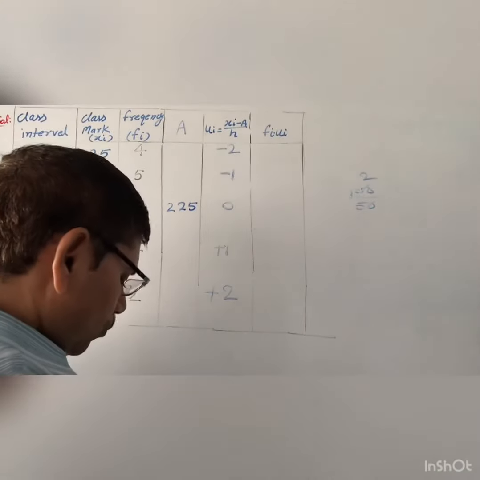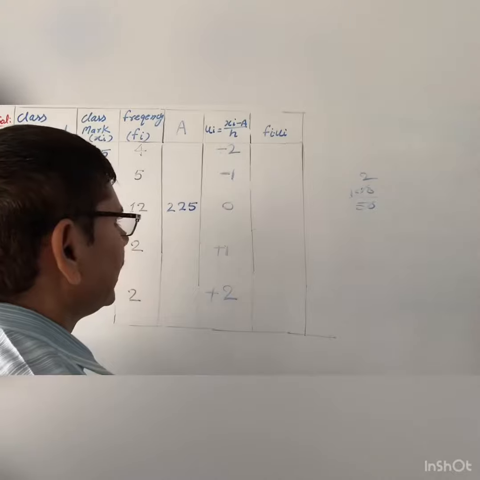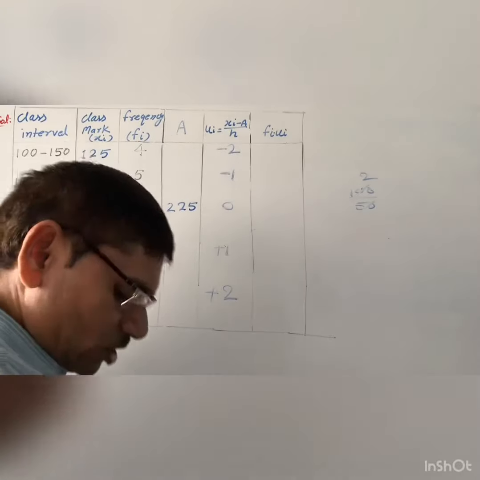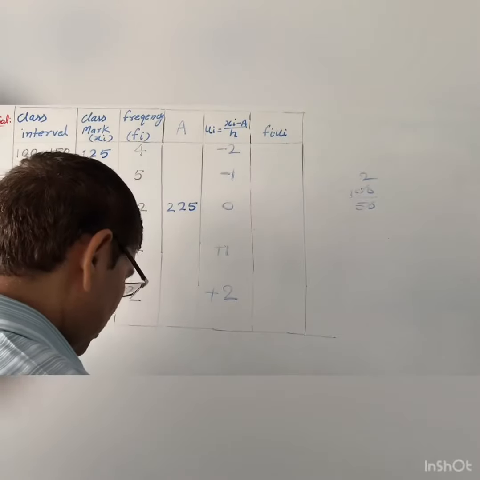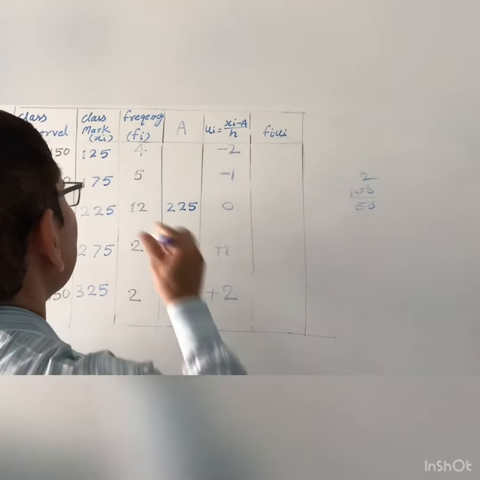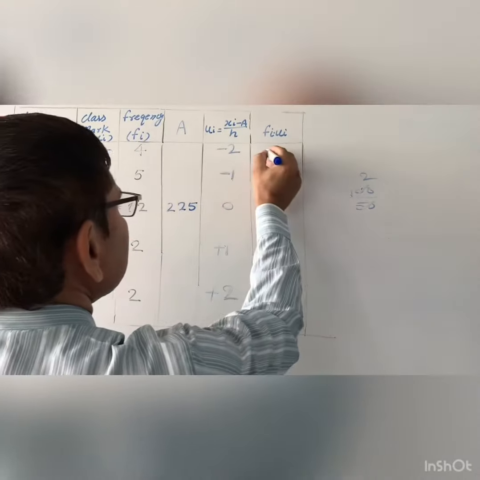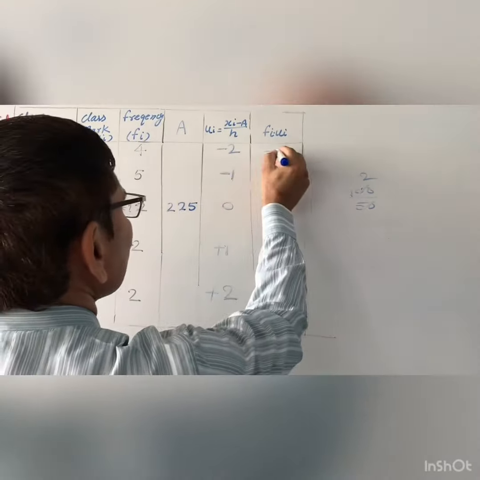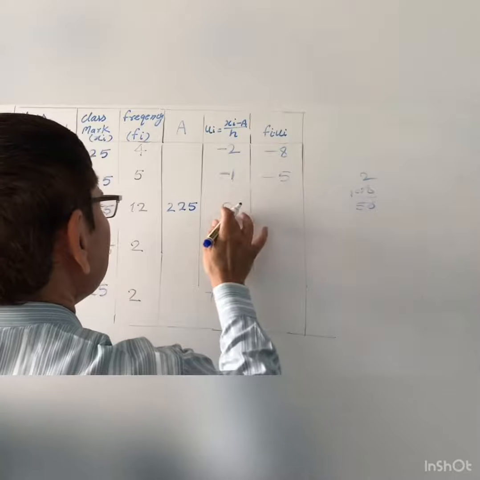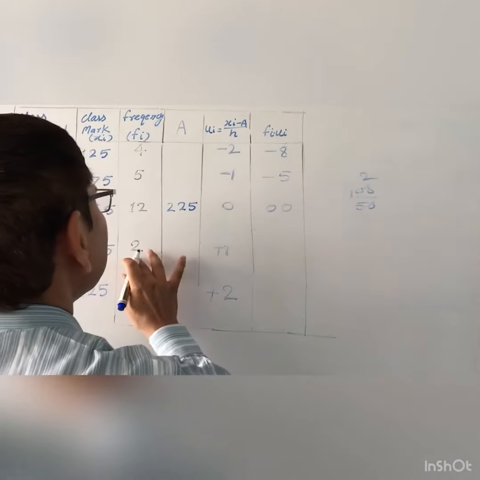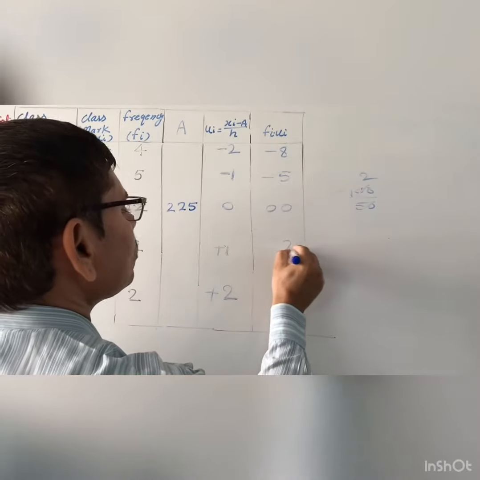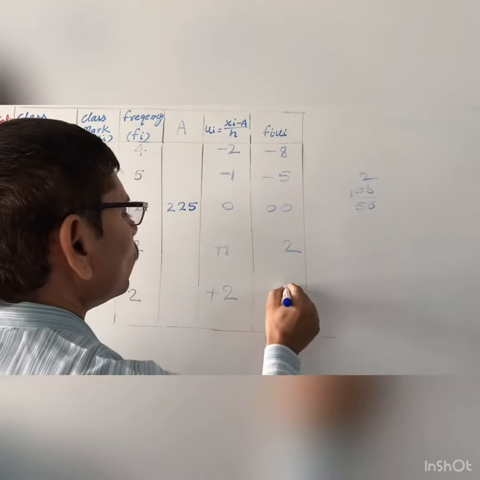Okay, now we will find here fi ui, that is the multiplication of fi and ui. So what do you get? 2 fours are 8, so you will write minus 8, and 5 ones are 5, so you will write minus 5, and 0 into 12, so you will get 0, and then 2 into 1, so you will get 2, and 2 twos are 4.